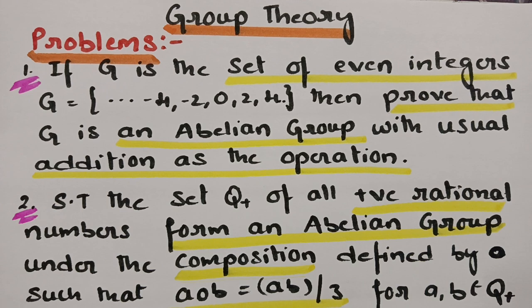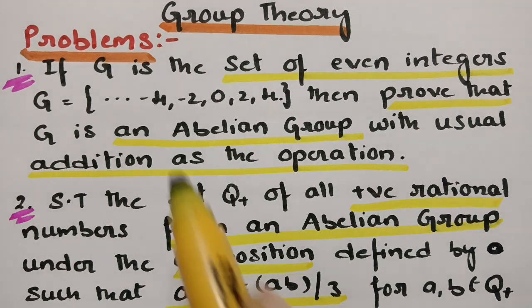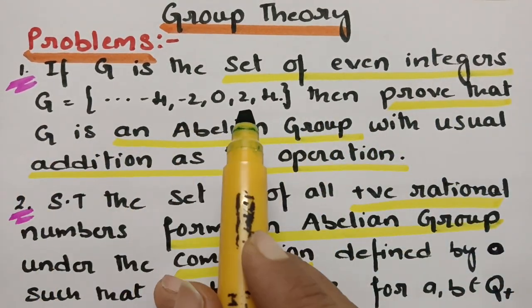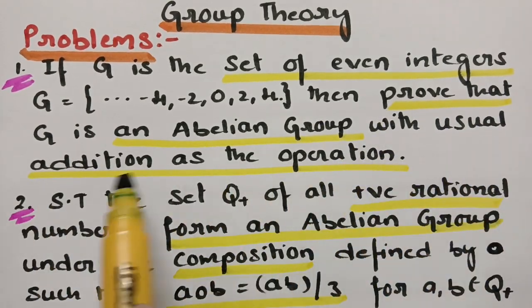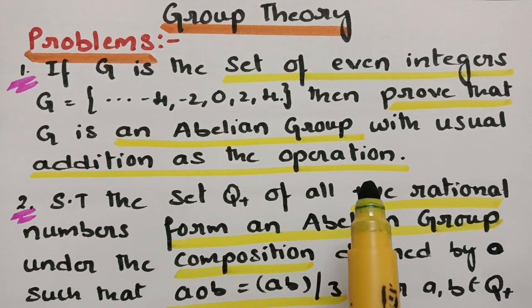So here is the topic, that is group theory, and two problems are flashing on the screen which are very important and among the easiest problems. See here, the first problem is: if G is the set of all even integers, then prove that G is an abelian group with usual addition as the operation. So we have found the algebraic structure.